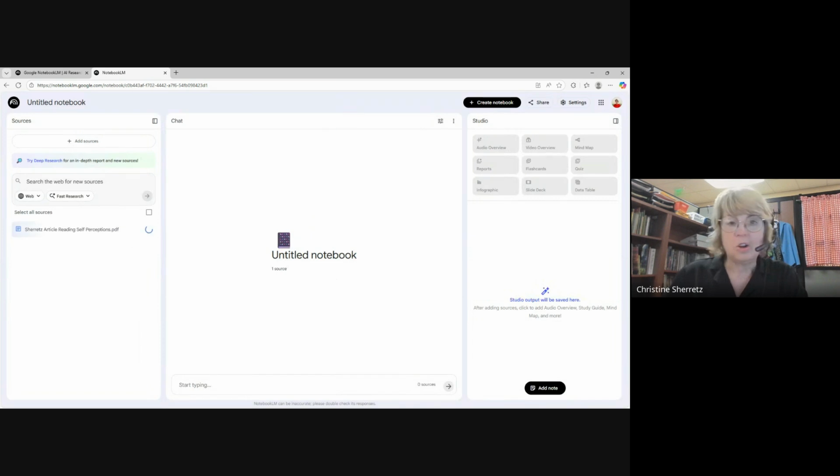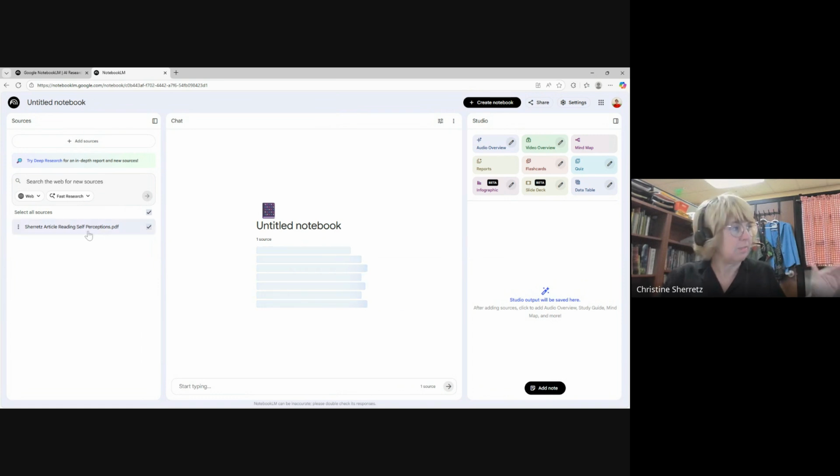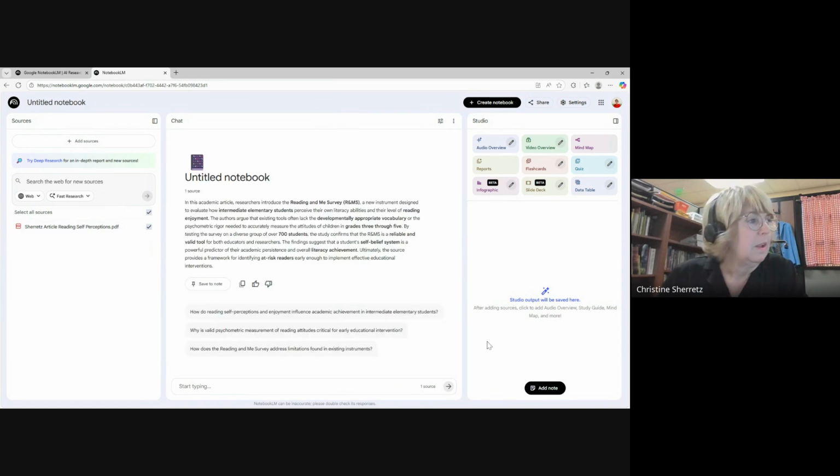This is actually an article that I wrote a while back. Myself and other people designed an assessment that assesses kids' reading attitudes. So I'm putting that in there, and you can see it's thinking over here. Now it gives a summary over here of what the article was about.